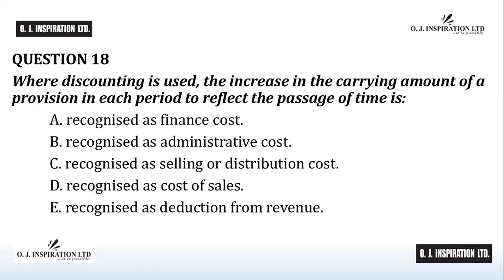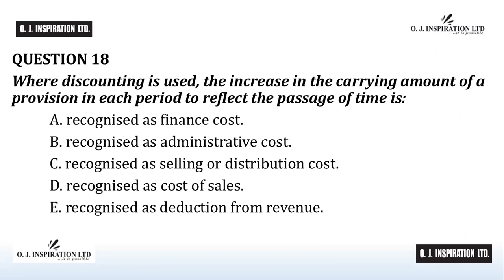Question number 18. Where discounting is used, the increase in the current amount of a provision in each period to reflect the passage of time is A, recognized as finance cost. B, recognized as administrative cost. C, recognized as selling or distribution cost. D, recognized as cost of sales.